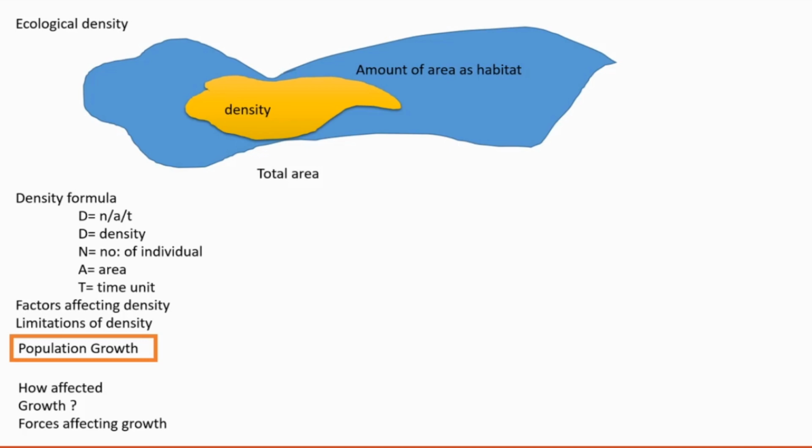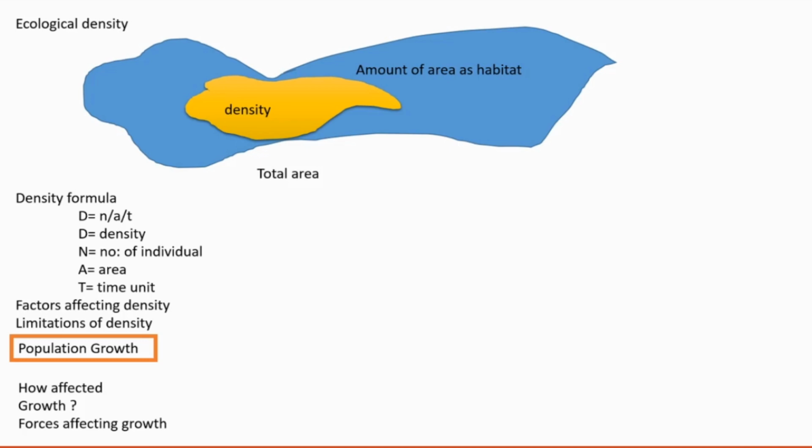Then we need to understand that the first balance is between natality and immigration. If it outruns the balance between mortality and emigration, what will happen? The population size increases. Any doubt? No. Because the balance of natality and immigration is exceeding, outrunning the other balance, mortality and emigration. So the population size will increase.